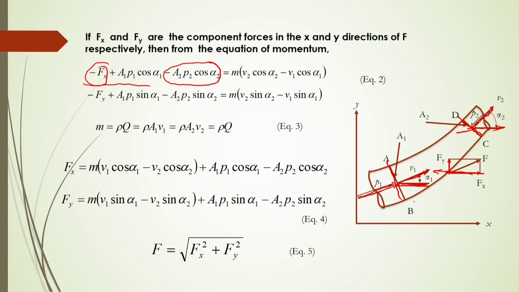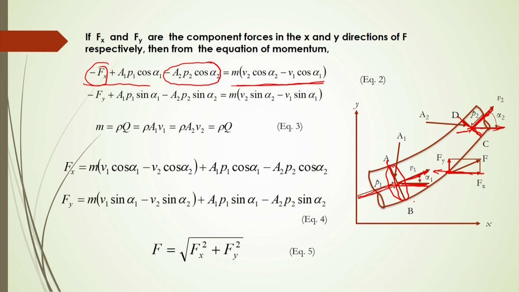Mass into velocity change, that will be your momentum change. What will be the momentum change here? Mass into velocity change. Mass is what? Here in these sections mass will be equal to what? That is the same, and here at this section what will be the mass? This will be the same, because mass conservation will be followed there, the mass flow rate. So, this will be mass flow rate, and then V 2 in the x direction, what will be the V 2?